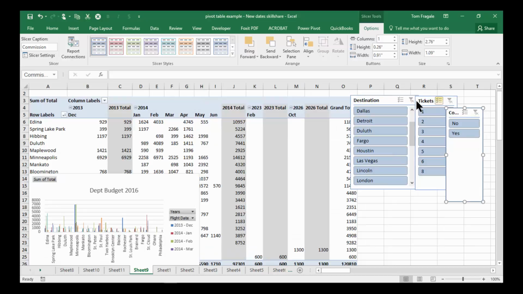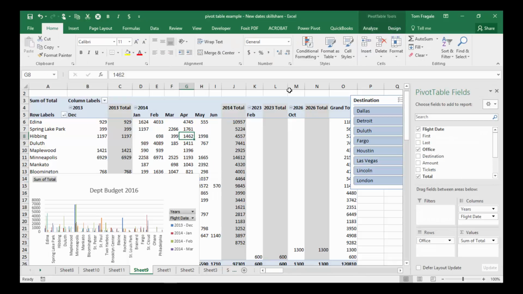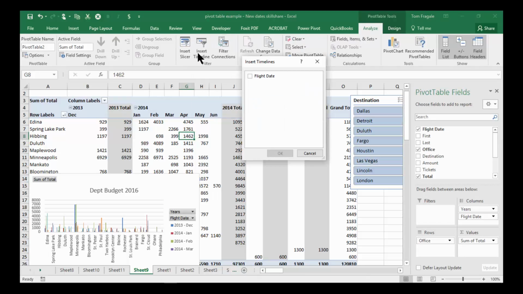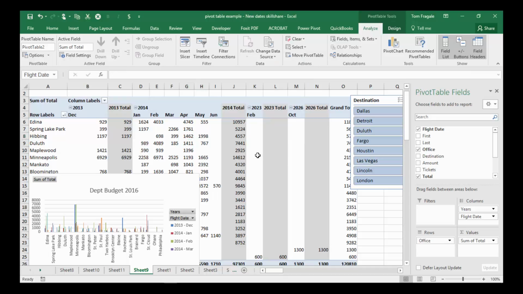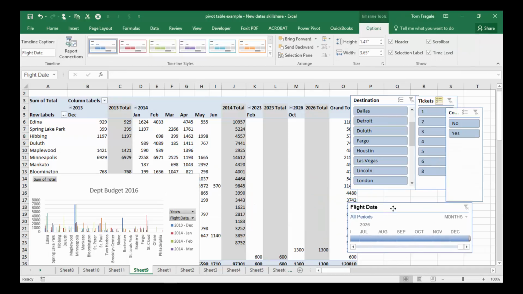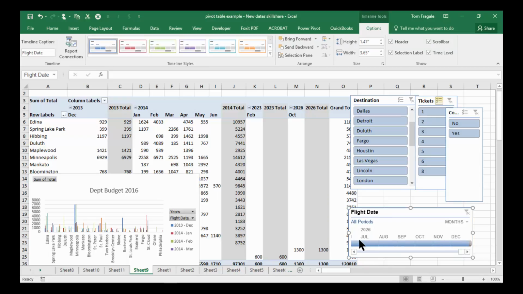Now in Excel 2013, they added something new that's called a timeline, which is a slicer that's based on a date field. So we could do a date range. So from here, I'll pick on the Analyze menu, and I'll pick on Insert Timeline. Now the timeline is based on a date field, so I'll pick on Flight Date, and I'll click on OK.